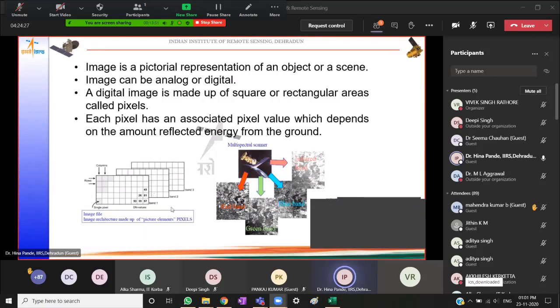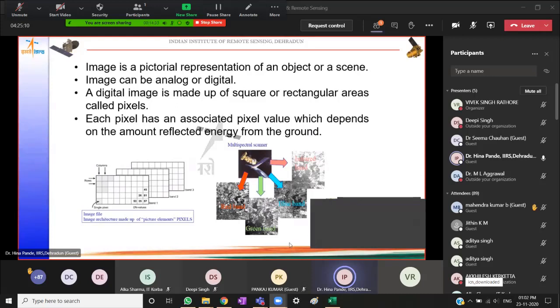Now, since satellite sensors can be designed to operate in different regions of the electromagnetic spectrum, each region corresponds to a band or a channel. So we can have a multispectral image which has multiple bands, each band corresponding to one region of the electromagnetic spectrum. For example, I could have a 4-band image in the visible and near infrared region, like the one I have shown you here. So this image has 4 bands, the red, green, blue, and infrared. Right? So 3 bands in the visible and 1 in the infrared.